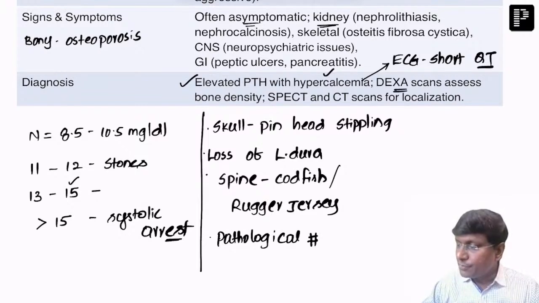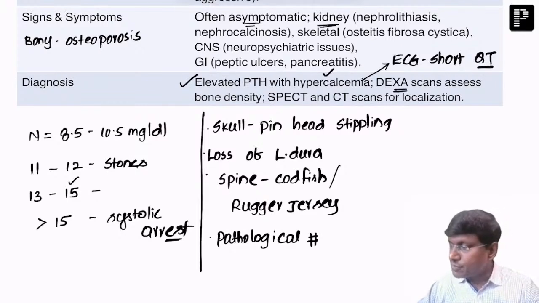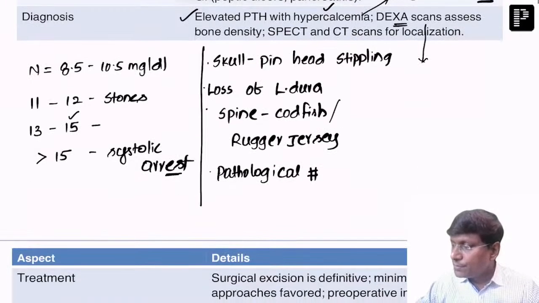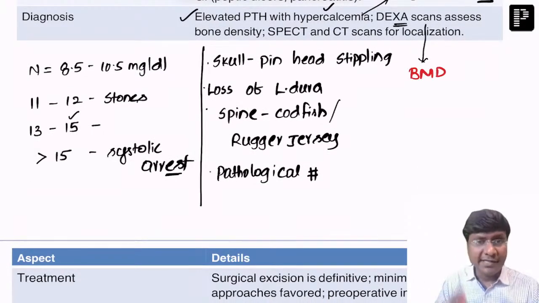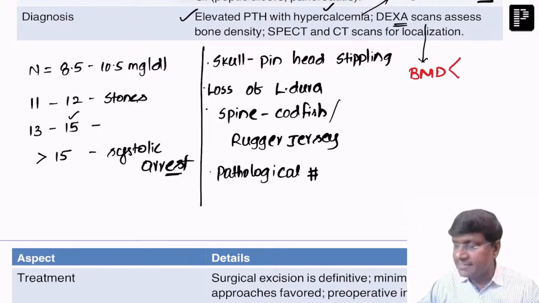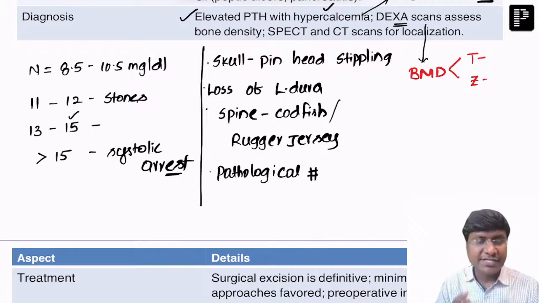And what is the purpose of doing the DEXA scan? The purpose of doing the DEXA scan is that it will help you to make out the bone mineral density. In the DEXA scan, we measure two scores. One is the T score, the other one is the Z score. T score is where the bone mineral density of the patient is compared with that of a 30-year-old healthy individual.